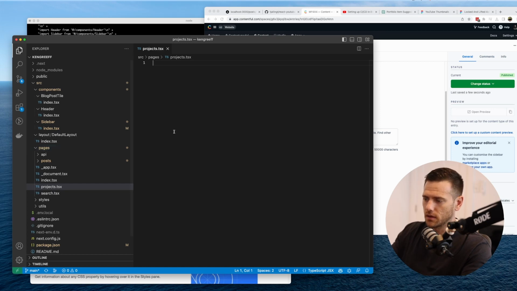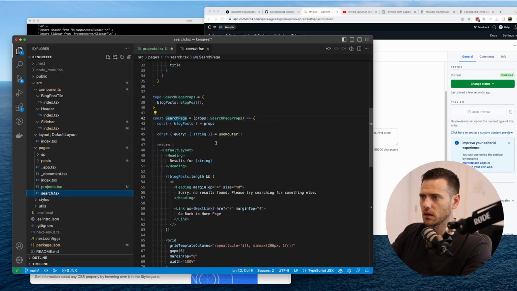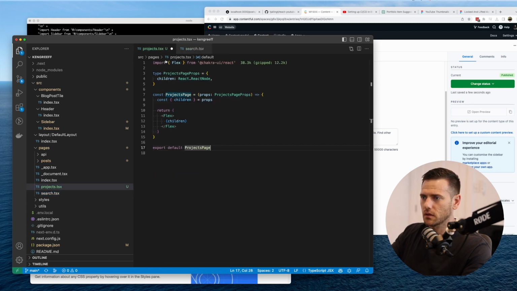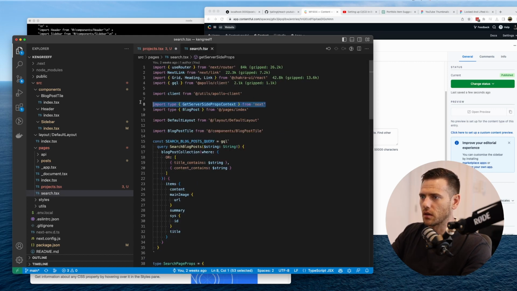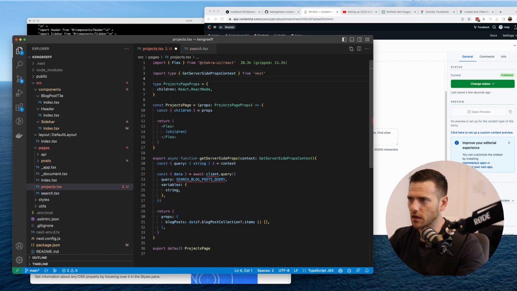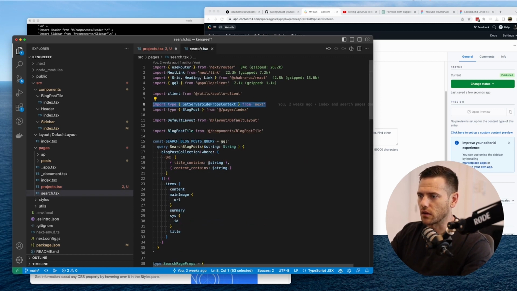So we're going to add a new page here called projects.tsx. We're going to set up a new component. It's going to be called projects page. Let's see what else we need. Cool, so we're going to use getServerSideProps here, and that's fine. We can copy that type in from the last file. And what you will notice, I jump in and out of other files to just copy paste. It's just the fastest way to move. It just saves a lot of time.